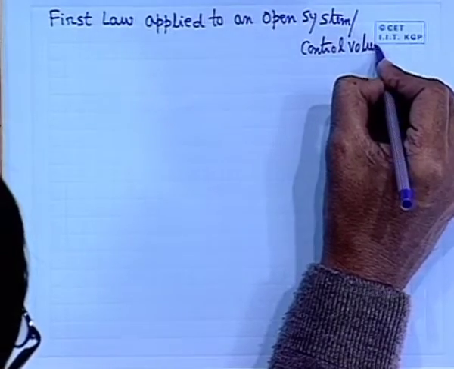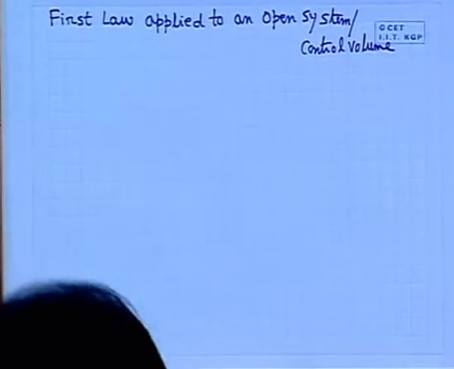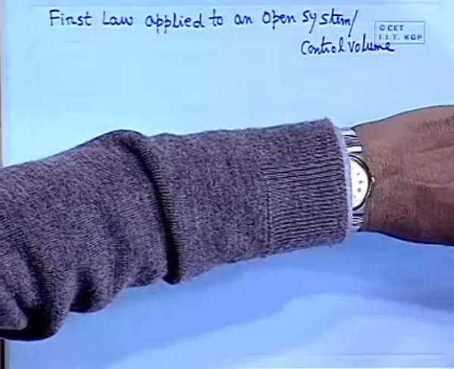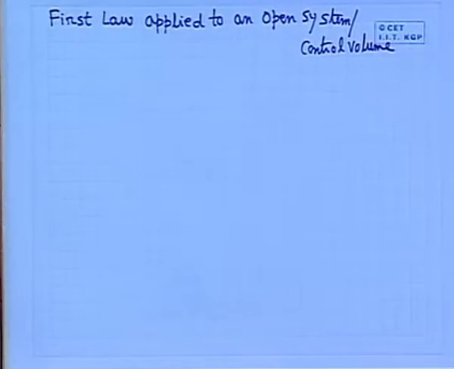Now, you may ask me, sir, first law, why is it not applicable? Yes, first law is the same, but it is a different version. When you use a control volume, the version changes a little bit, because of the difference between open system and closed system, control volume system and control mass system.